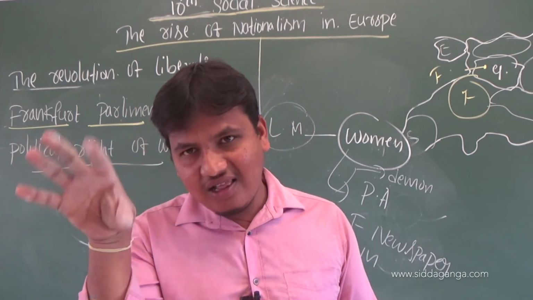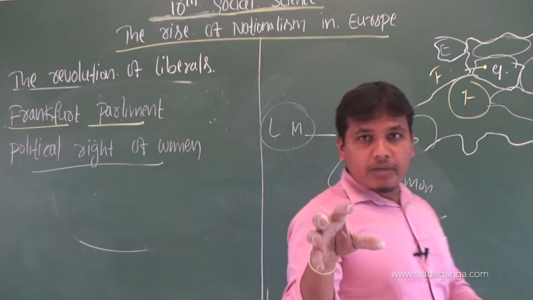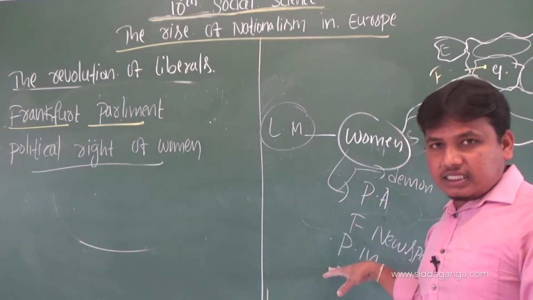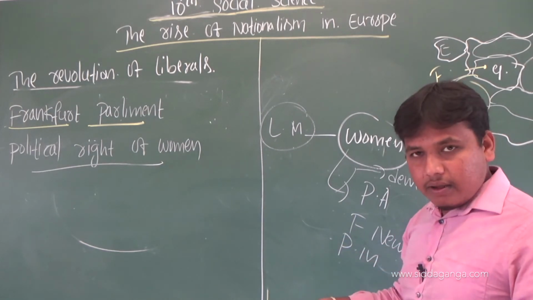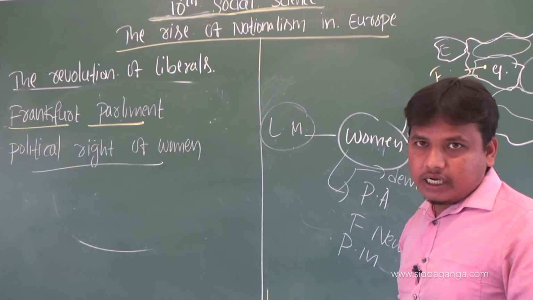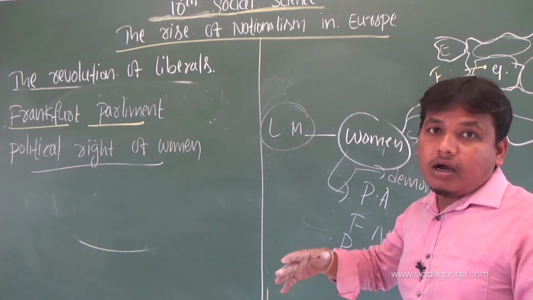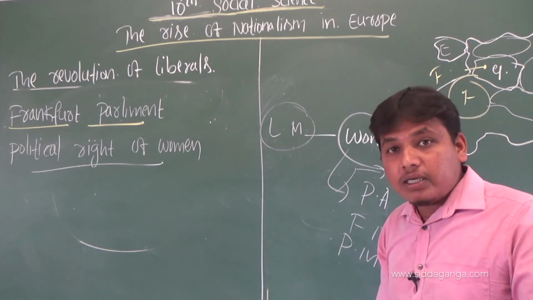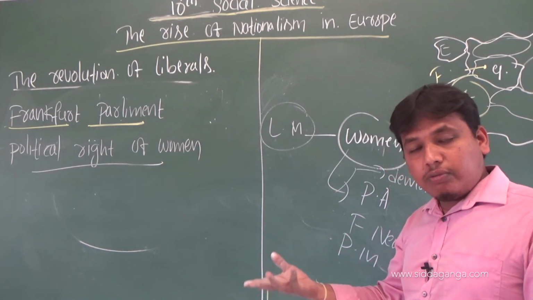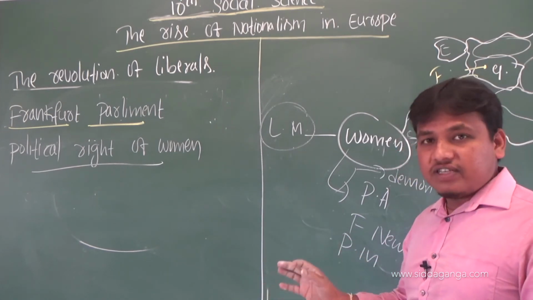All these facilities were given to women by the government, whether the revolutionary government of Robespierre or the Napoleon government, whatever the government.